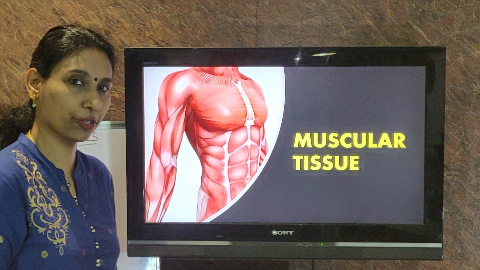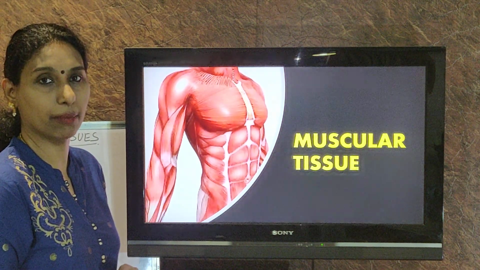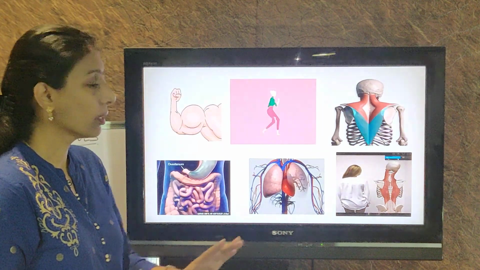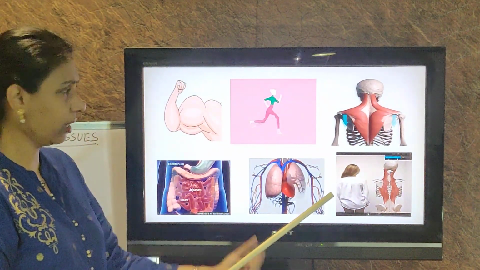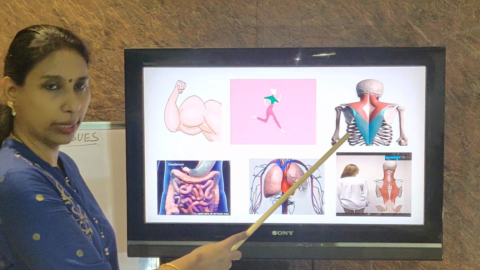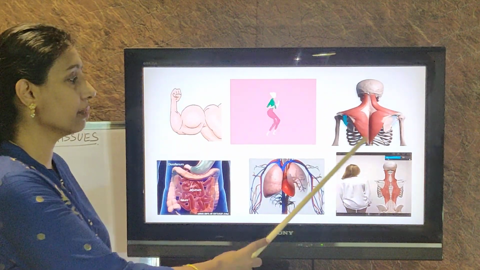Now the second type of tissue is the muscle tissue or the muscular tissue. We need muscles in our body for the movement of the body parts, isn't it? We have movements in the body parts. You can move your hands, okay? You can run, you can move your legs, you can move your shoulders, you can move your neck, different parts of the body, and these movements are visible to us.